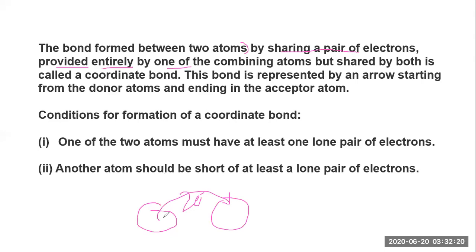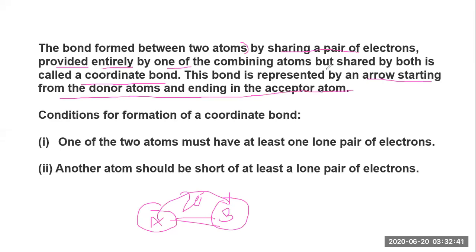This is atom A. This is atom B. This atom A is sharing the electrons towards B, but both are sharing equally. That is the twist in this concept, and that is called a coordinate bond. This bond is represented by an arrow starting from the donor atom and ending at the acceptor.